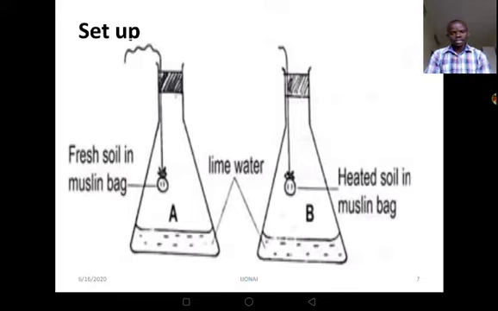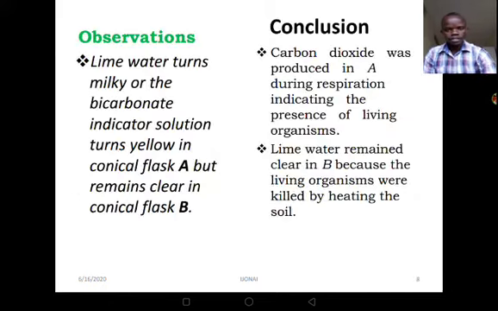Now, when you look at setup B, in the muslin bag, instead of having fresh soil sample, we are having heated soil sample. And then also having lime water or the bicarbonate indicator. So you can look at this setup critically before you continue to the next slide. Okay, now let's move to the next slide. On our next slide, we are having observations.